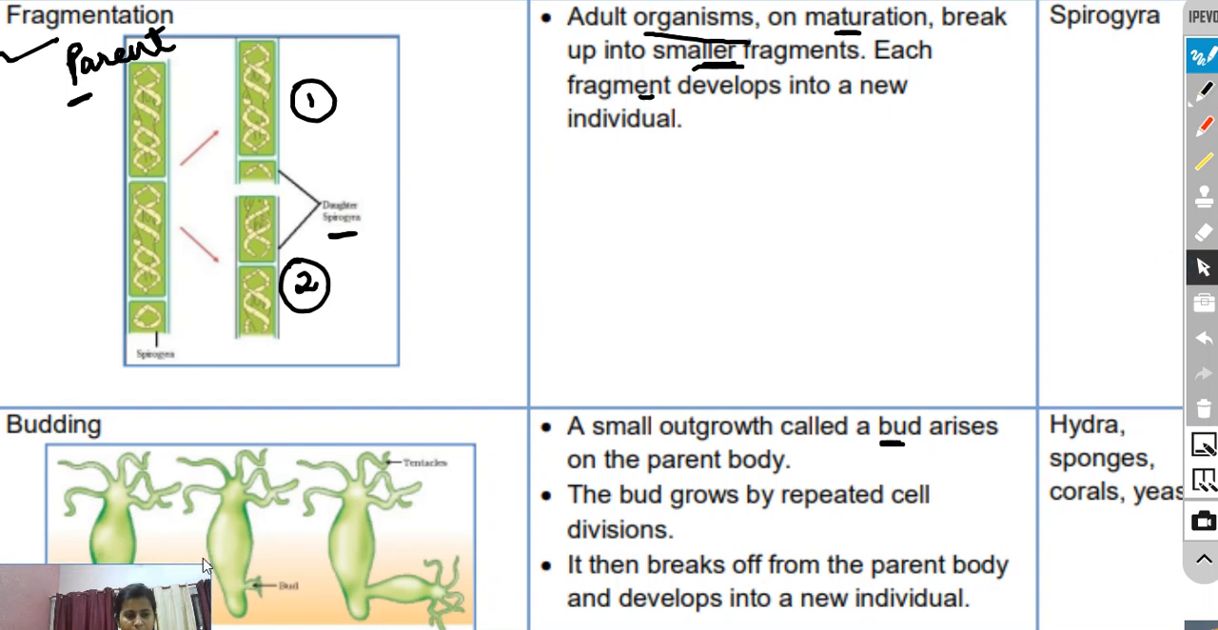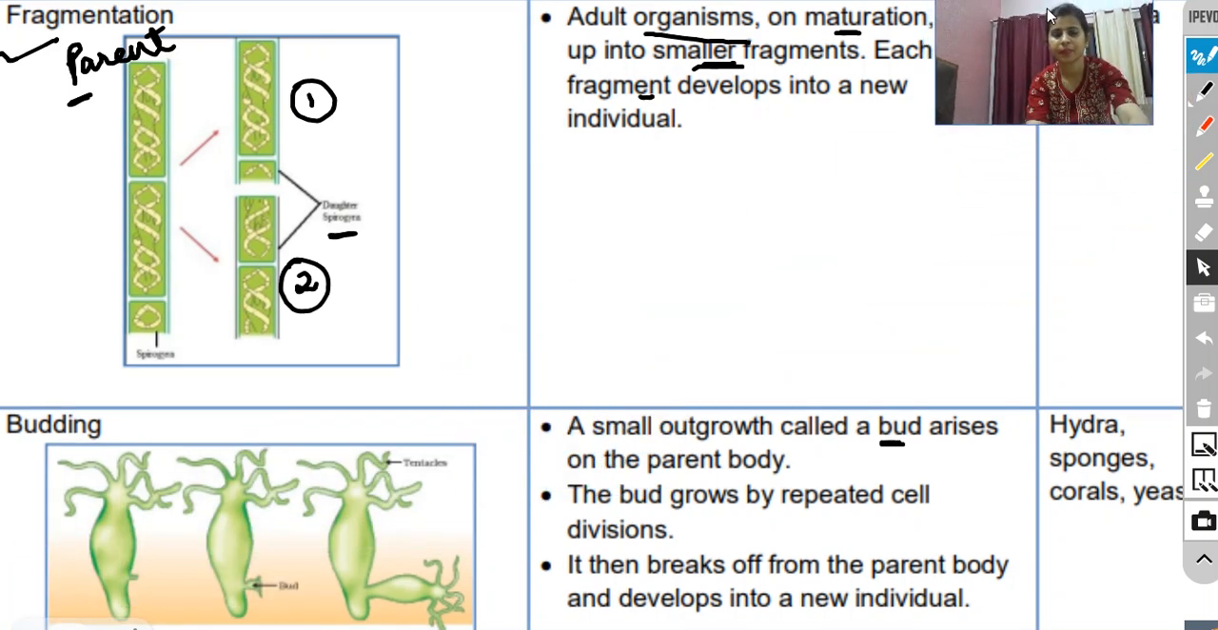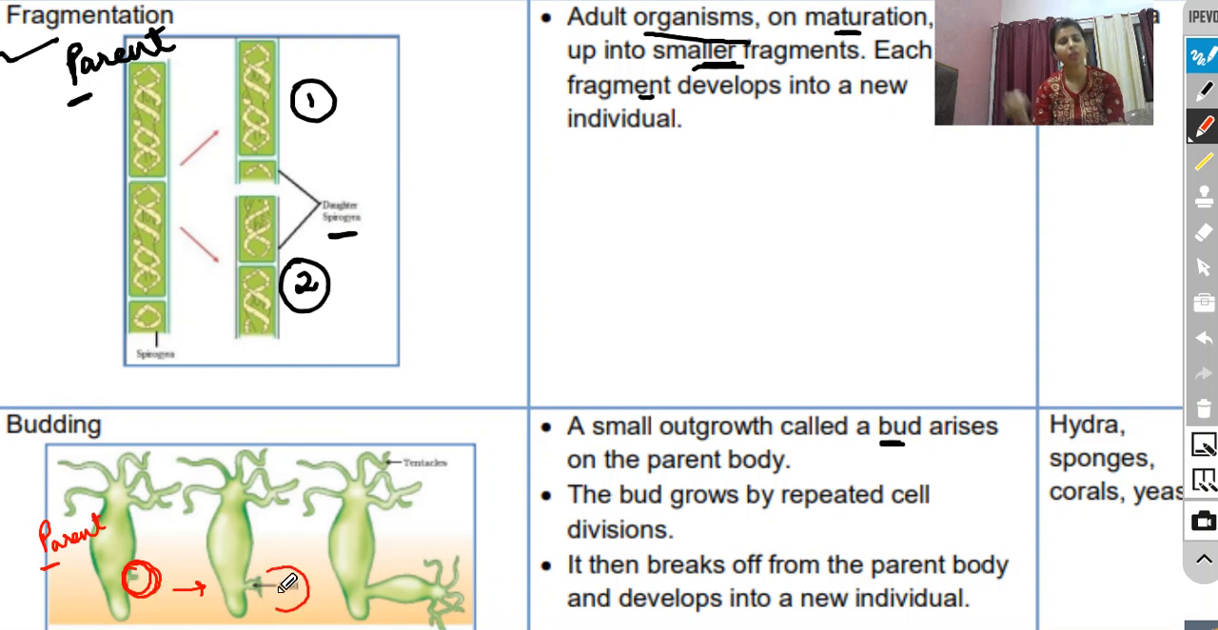I would like to show you my diagram. Here you can see this is a small bud. This is the parent organism, parent hydra. A small bud is arising at the base, and after getting some nutrients, after some time, this small bud will become a little bigger, and then more big, more mature. It will not be able to remain attached to the parent. It wants to get detached so that it can lead its individual life.